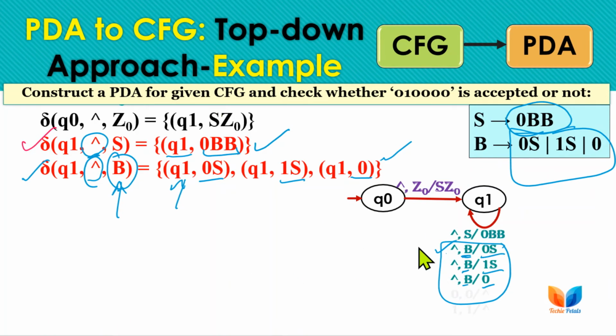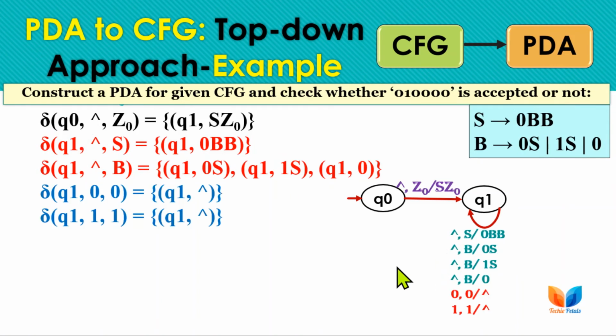And remember, these represent the same information: either you write these transitions or you draw the transition diagram. Lastly, we have to write the transitions for the terminal symbols, as we have two terminals here, 0 and 1. So from Q1, if the input is 0 and the stack top is 0, replace it with null and move to Q1 only. We have already done that in the example also.